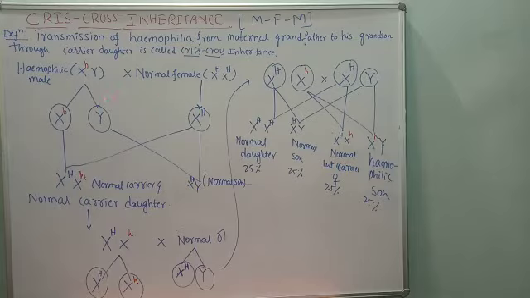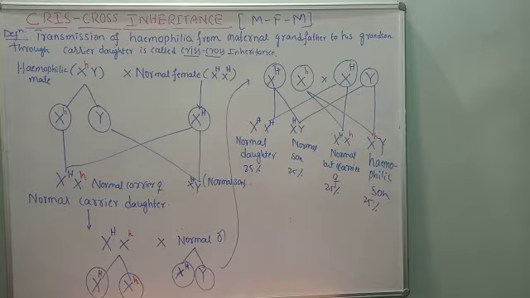Now we will move towards the scheme. Let us make the hemophilia genotypes. What are the possibilities? In the previous video I told you the different possible genotypes: a normal person, a carrier woman, and a hemophilic man. Now there is one possibility, let us see.